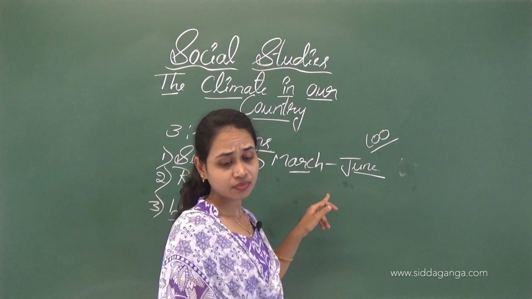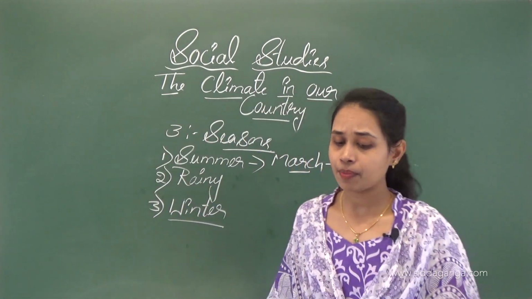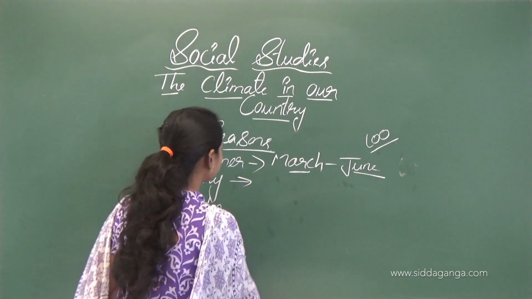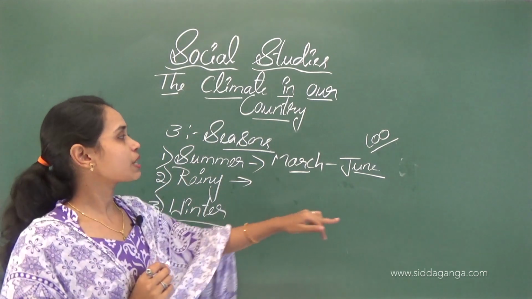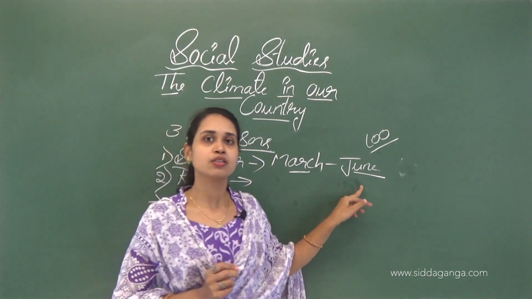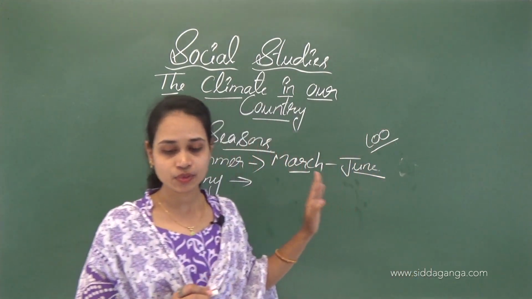Then the monsoon season or rainy season. Some areas receive heavy rainfall in June, so the rainy season starts from June onwards.